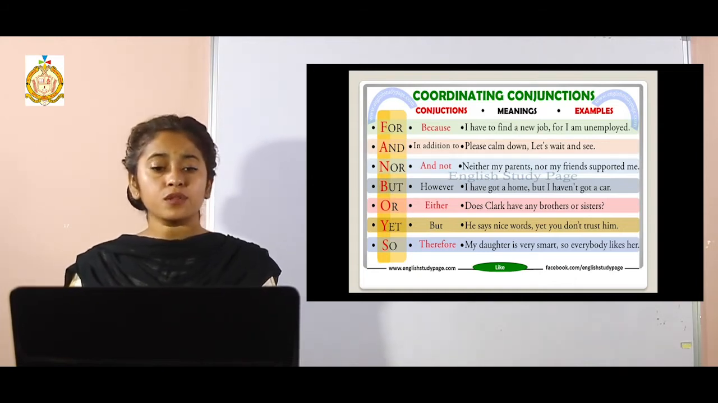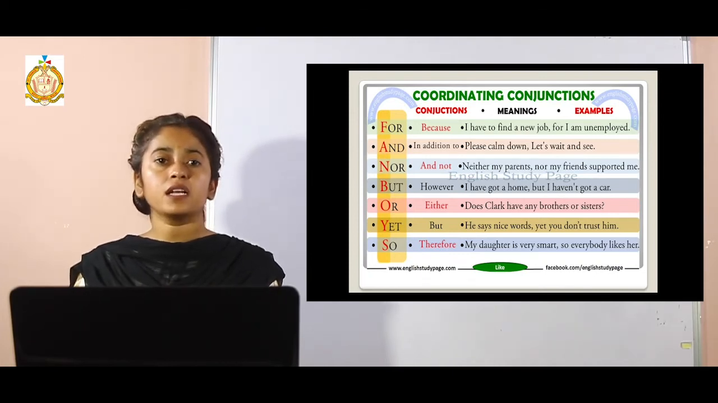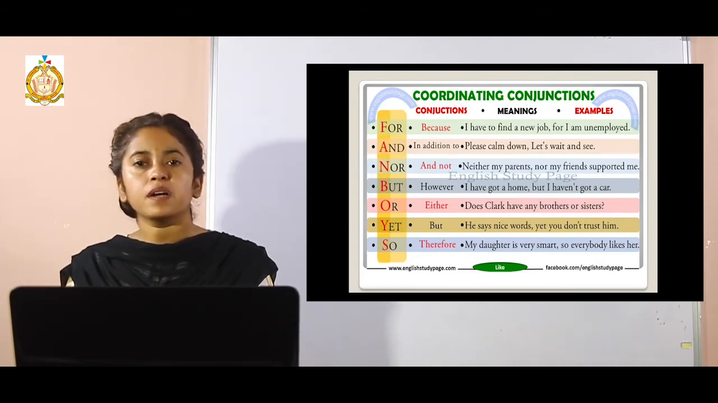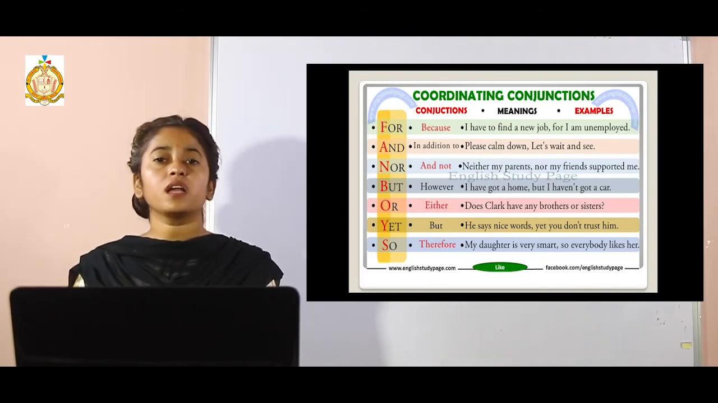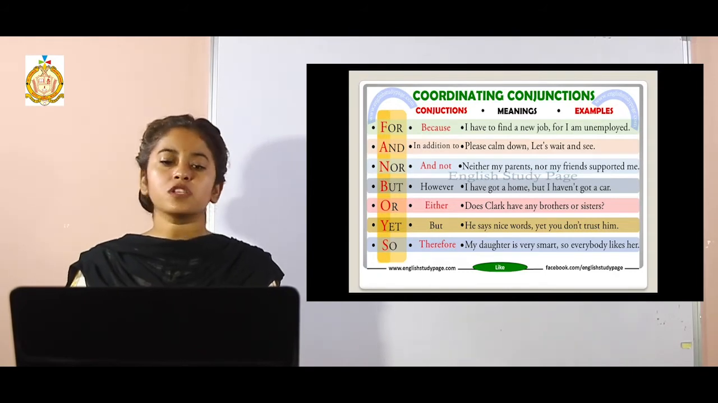But where are they used? The word for is used when we need to say the reason behind something, the motive behind any action. See the example, I have to find a new job for I am unemployed. Why do I need to find a new job? Because in the current situation, I am unemployed. In order to represent a reason, we will use for.